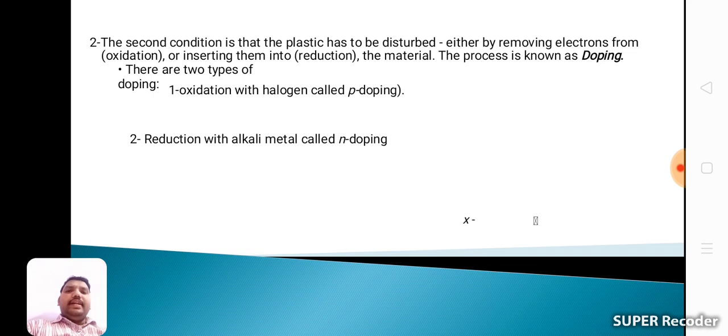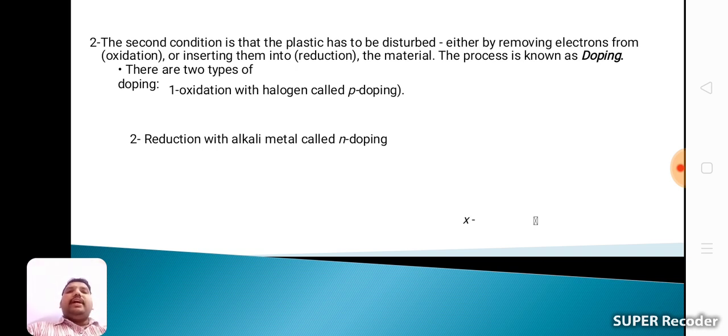The second condition is that the plastic has to be disturbed, either by removing electrons, which is oxidation, or by inserting electrons, which is reduction. Removing electrons is oxidation, addition of electrons is reduction. The process is known as the doping technique.